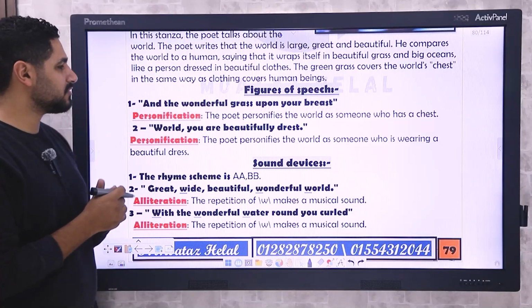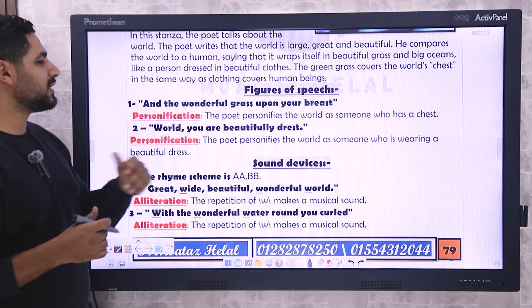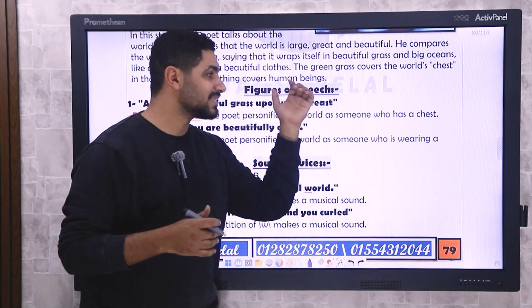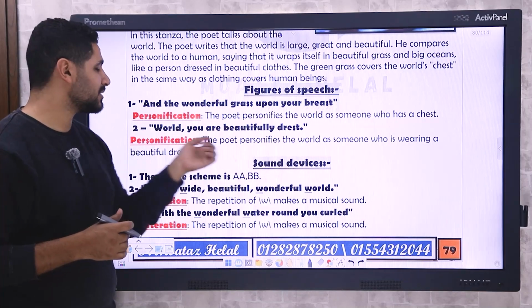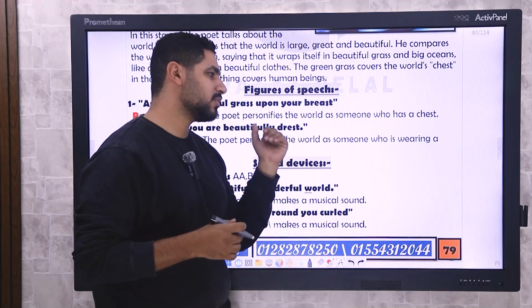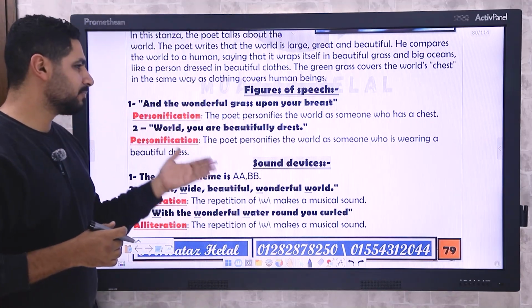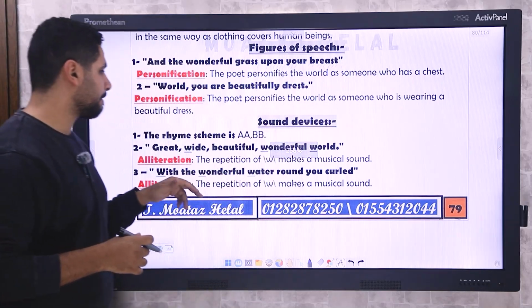Here we have the figures of speech. And the wonderful grass upon your breasts, that's a personification. The poet personifies the world as someone who has a chest. World, you are beautifully dressed. Again, personification. The poet personifies the world as someone who's wearing a beautiful dress. And here, someone with a chest.